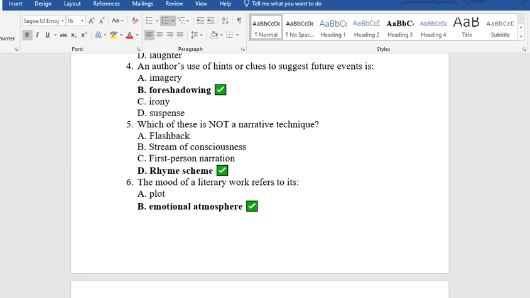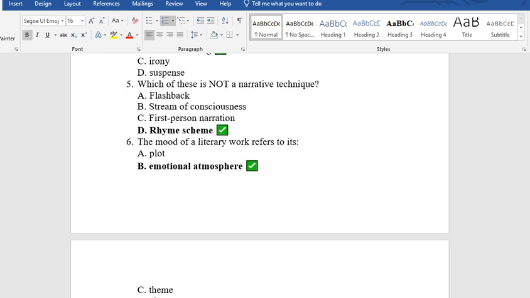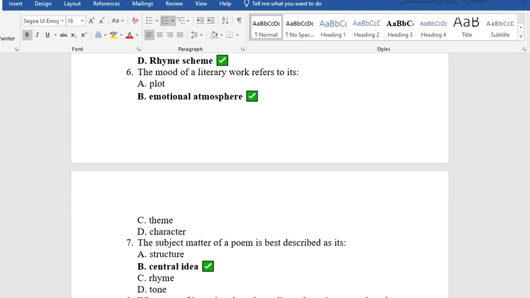Question 6. The mode of a literary work refers to its A. Plot, B. Emotional atmosphere, C. Theme, D. Character. The answer is B. Emotional atmosphere.